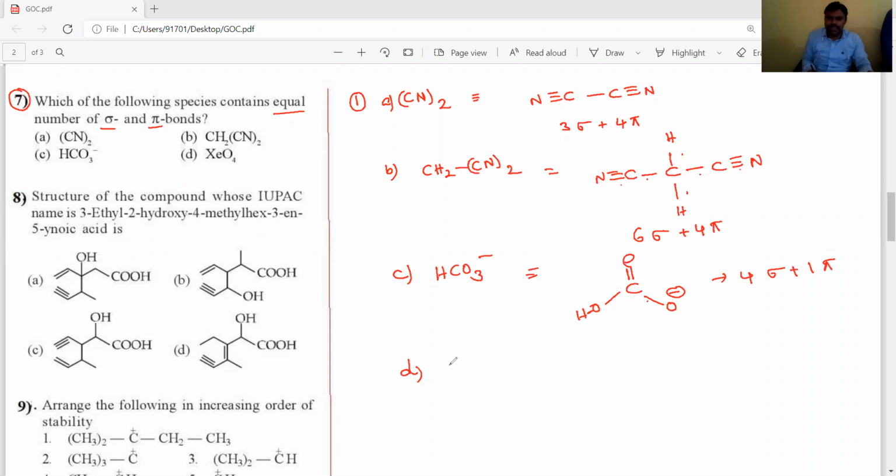Now the D option, XeO4. XeO4 means xenon is the central atom. It is bonded with 4 oxygen atoms. Xenon has 8 valence electrons, and all 8 are involved in bonding with 4 oxygens. Then there are no lone pairs. This compound's hybridization is sp3 and it is tetrahedral, and it contains 4 sigma bonds and 4 pi bonds. So the answer is the D option. The D option is correct. Okay, students, and let's go for the 8th question.